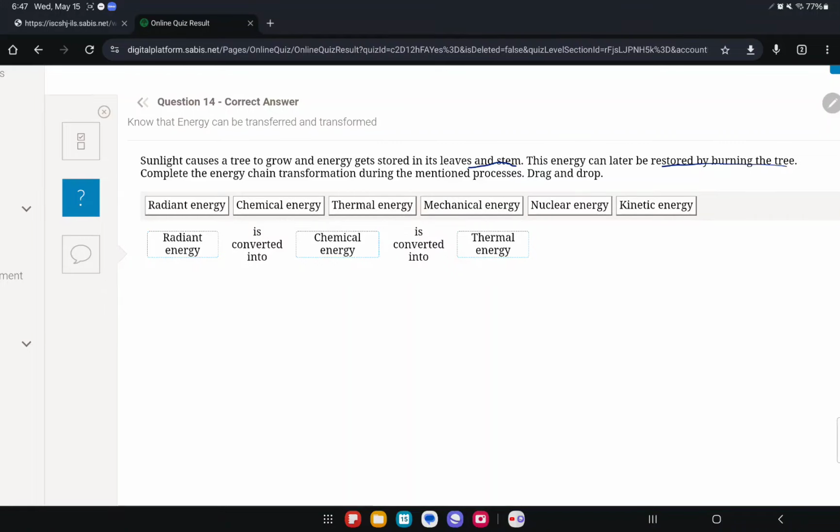Complete the energy chain transmission. So our chain starts at sunlight energy, which is radiant energy. If they said light energy, that would also be correct, or maybe solar energy, that would also be correct. But radiant is the same as light. So it starts with the sunlight. And the plant does photosynthesis. I think all of you in grade 10 know what photosynthesis is. It makes sugar, so it converts this energy into chemical energy because it became sugar after the photosynthesis. So now it's chemical energy. And then what happens after the chemical energy? We burned the tree, so obviously it's being released as thermal energy. Thermal energy is like heat energy.